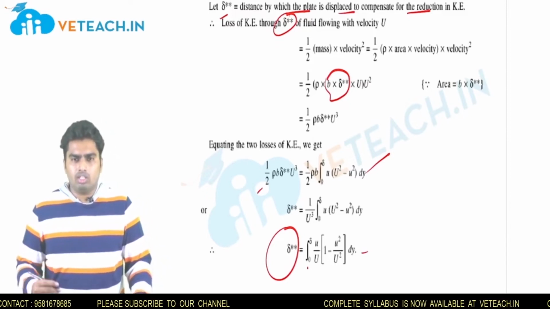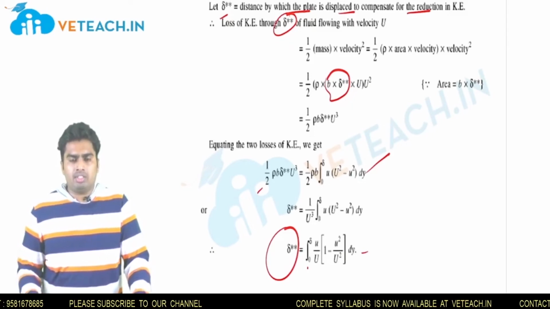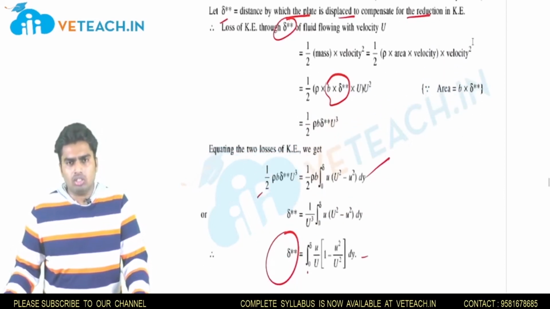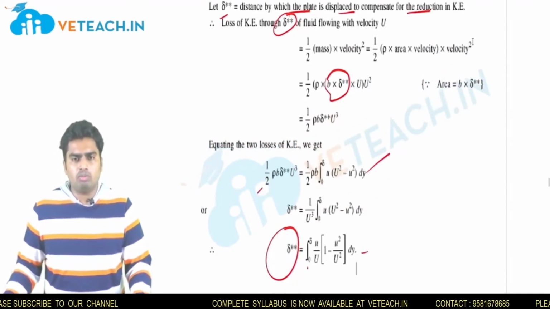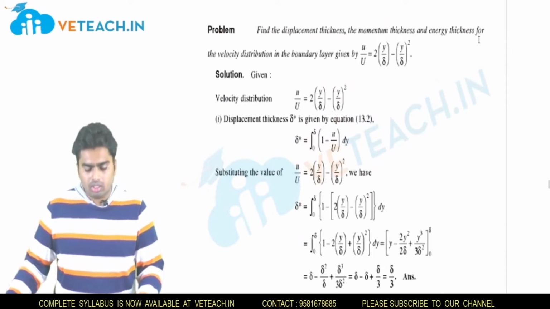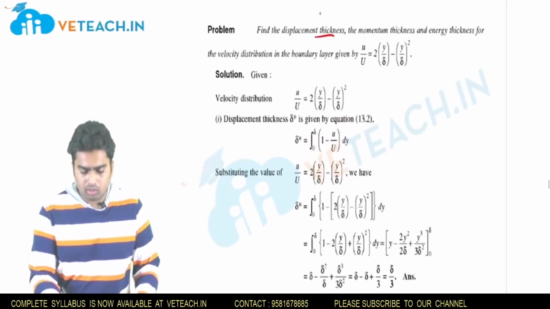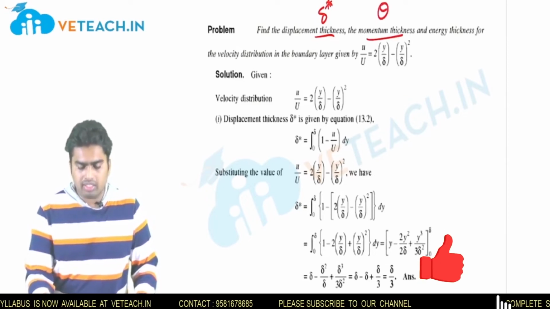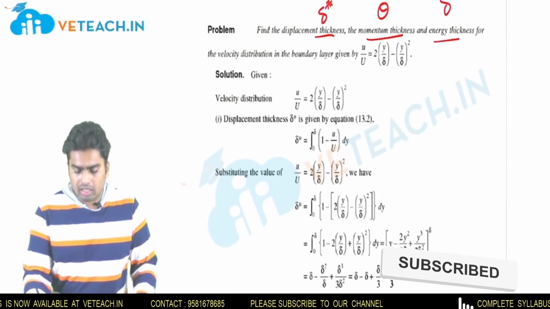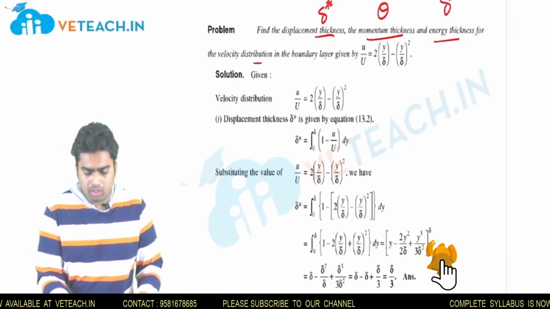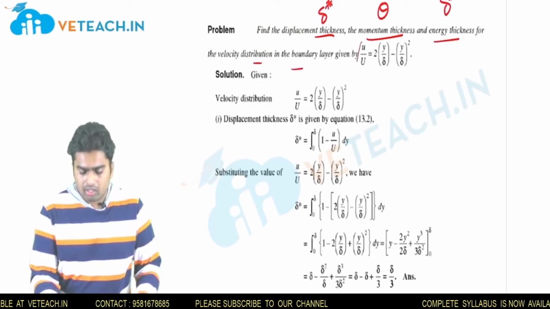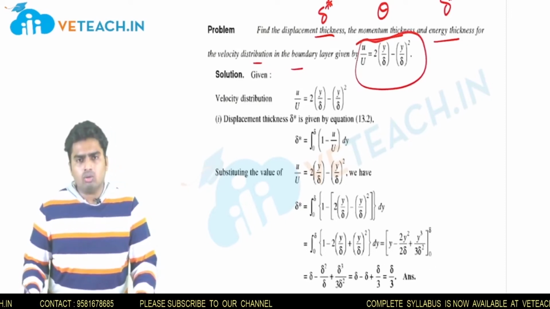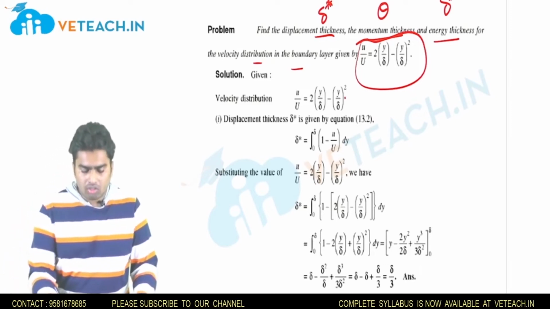So till now we have derived displacement thickness, momentum thickness, and energy thickness. Let us solve one small numerical for all these three concepts so that you will understand them clearly. Reading the question: find the displacement thickness, that is delta star, the momentum thickness, that is theta, and the energy thickness, that is delta double star, for a velocity distribution in the boundary region given by small u by capital U equal to 2 into y by delta minus y by delta whole square. So this is the velocity distribution given to us.